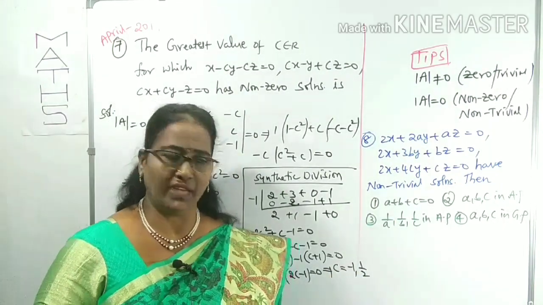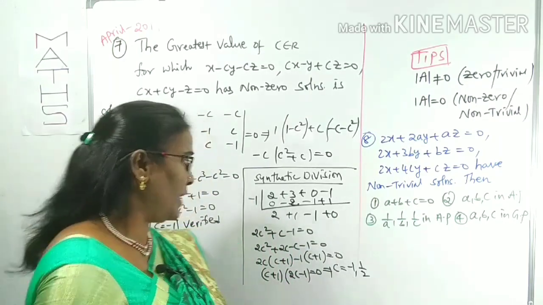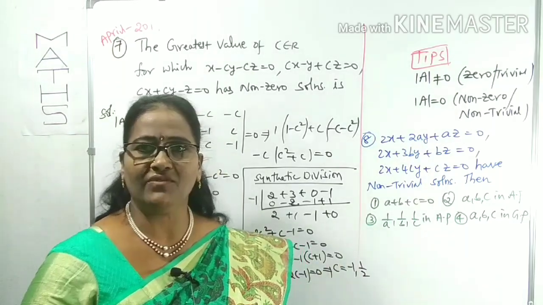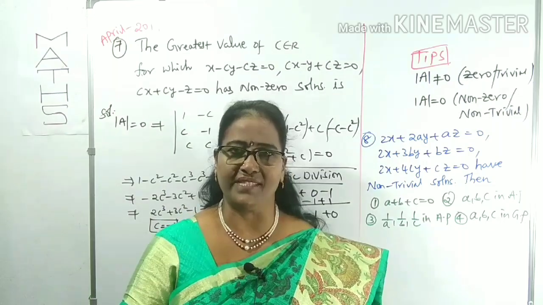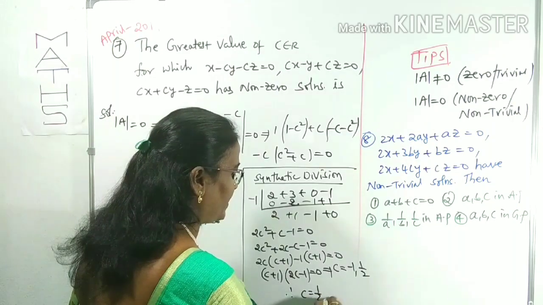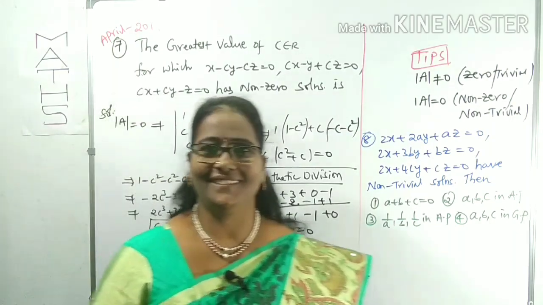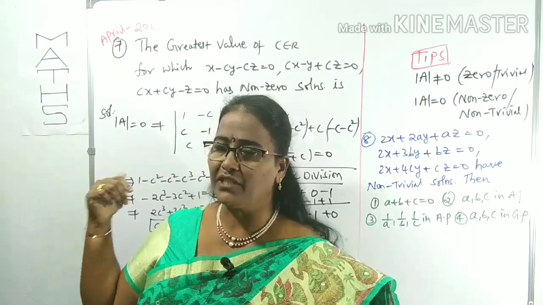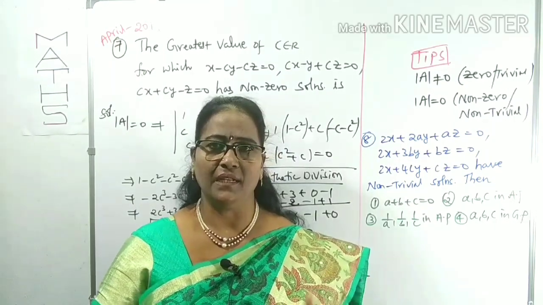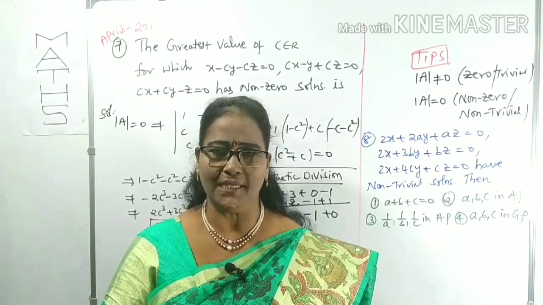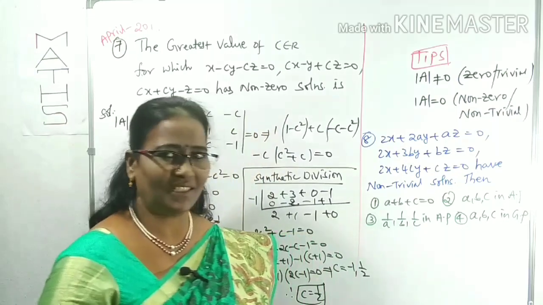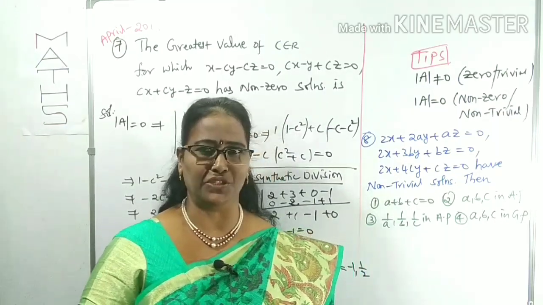You got two of the values. What are the two values? Minus 1 and 1 by 2, and one more value is what? Here also minus 1. So minus 1, minus 1, 1 by 2. Which is the greatest one? He is asking for the greatest value of C. Which is the greatest one? It is 1 by 2. Therefore, C is equal to 1 by 2 is our required result. I didn't give the options. In the options, minus 1 and 1 by 2 are also given, but you have to choose the 1 by 2, because that is the greatest among minus 1 and 1 by 2. Clear? That's why concentration is very, very important, especially in objective type.